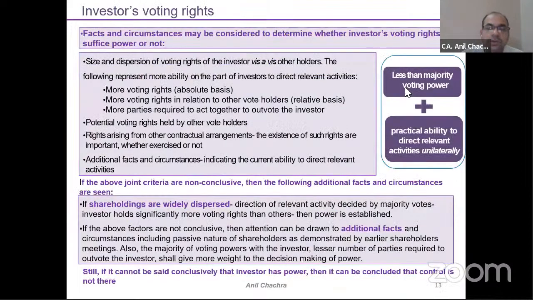So now take a situation where you have less than 50%, meaning 47%, 48%, 49%, or 45%. You have less than a majority of the voting power, but you have the practical ability to direct the relevant activities unilaterally. How can we define that I am going to take a decision on a unilateral basis, not on a unanimous basis? Unilateral means at my discretion, at my single individual level. I'm having 45% holding in your company.